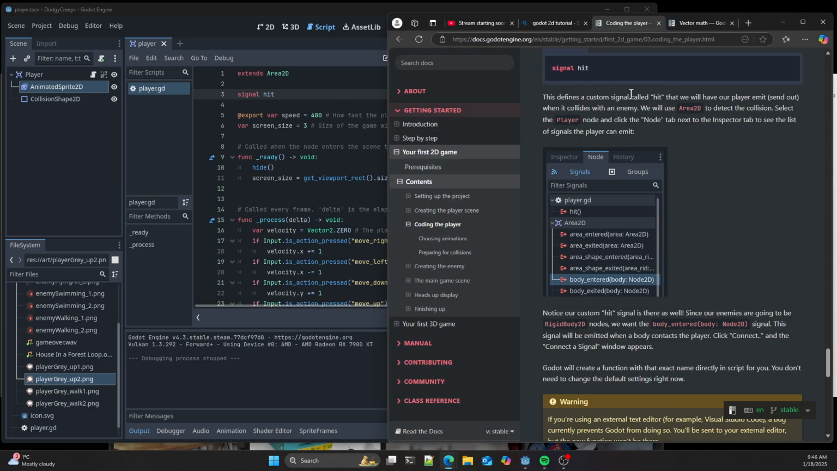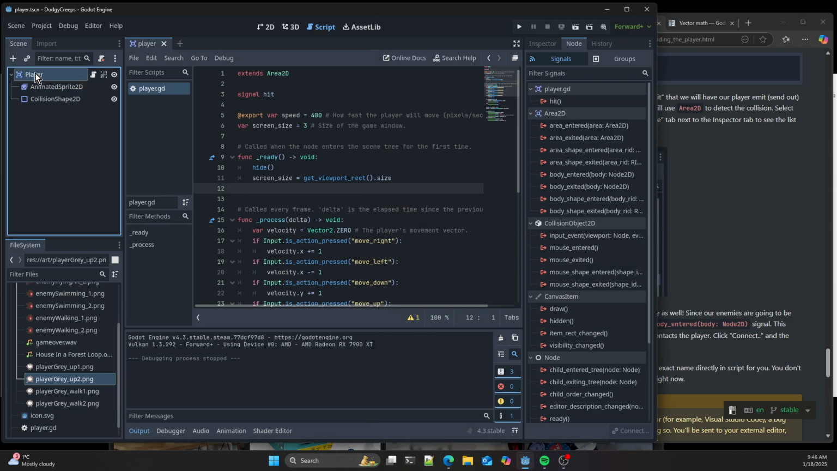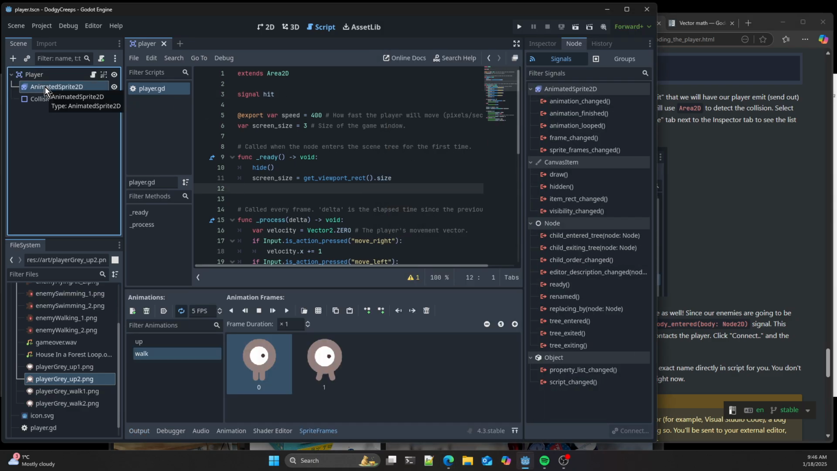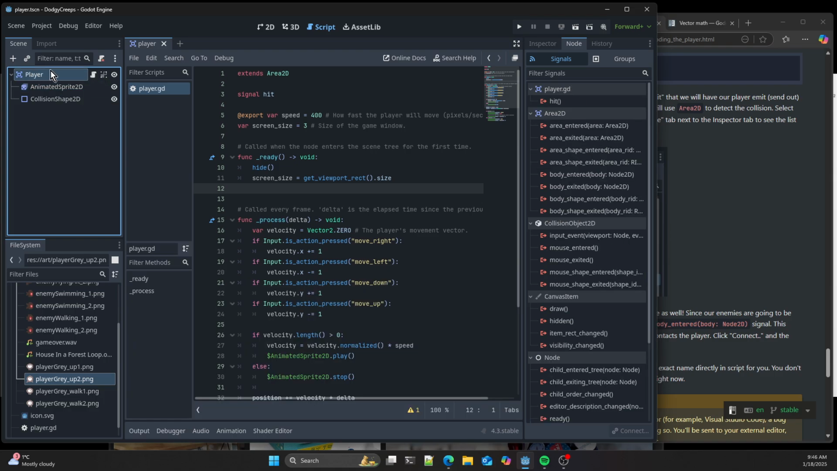Signal hit defines a custom signal. Select the player node and click the node tab to see the list of signals. Where's our player hit signal? Oh, there you go. So, yeah, it needs to be on that thing there. Right, there you go.